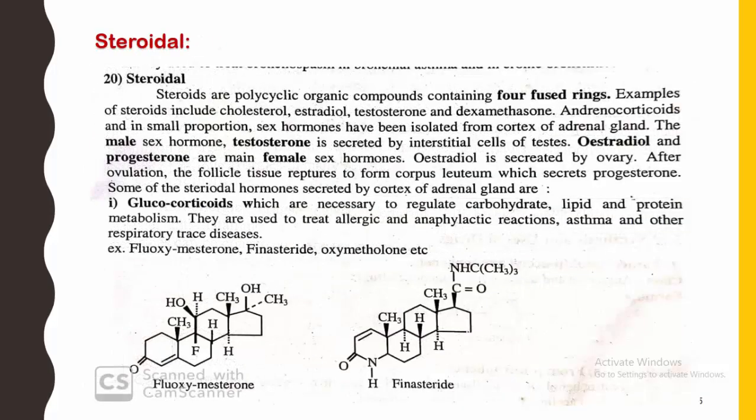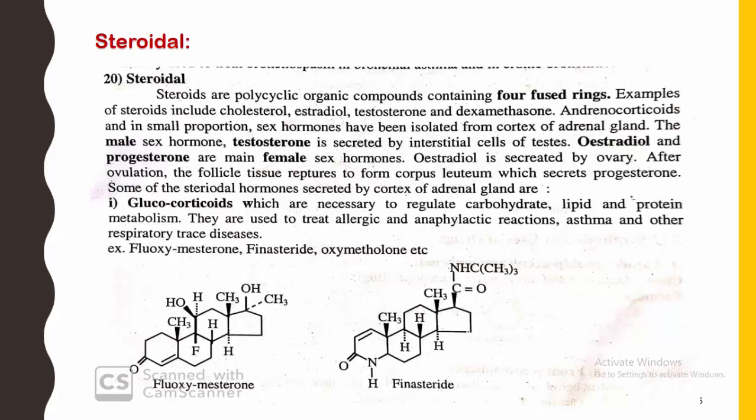Next, steroidal molecules. These are also very important. First of all, we have to try to understand the steroidal structures. Steroids are polycyclic organic compounds containing 4 fused rings. In both structures here we can see the examples of fluoxymesterone as well as finasteride. The steroids are polycyclic organic compounds containing 4 fused rings.